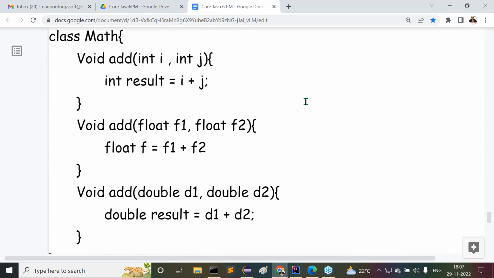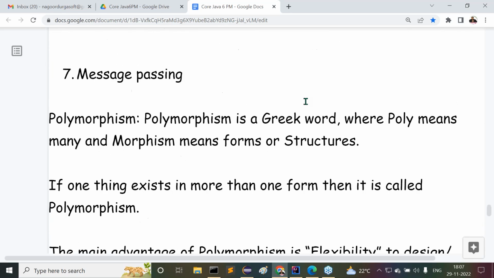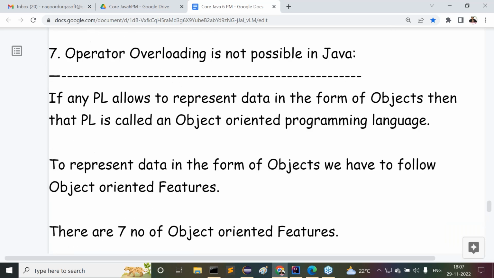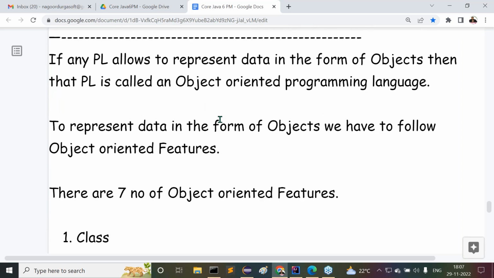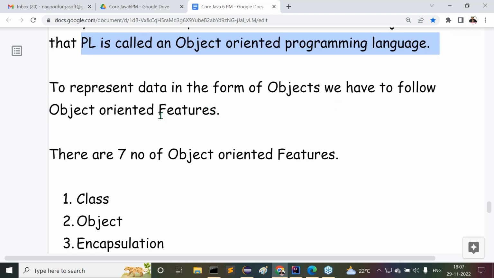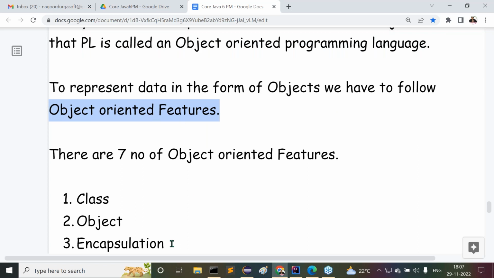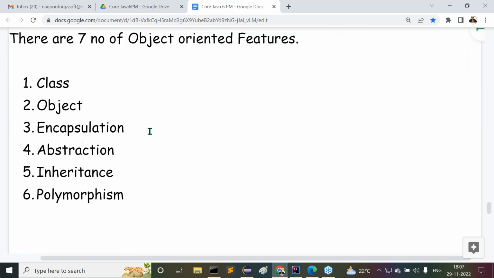Here we have to understand clearly the operator overloading related point. Now I started this total discussion right from object-oriented programming languages onward. If any programming language allows us to represent data in the form of objects, then that programming language is called an object-oriented programming language. To represent data in the form of objects, we have to follow features. How many object-oriented features are available? 7. What are the 7 object-oriented features here?